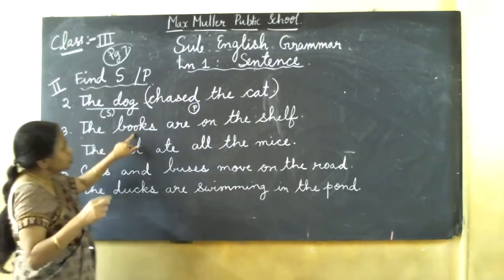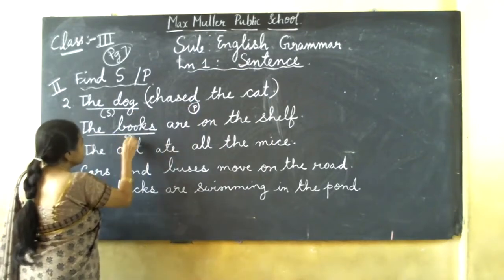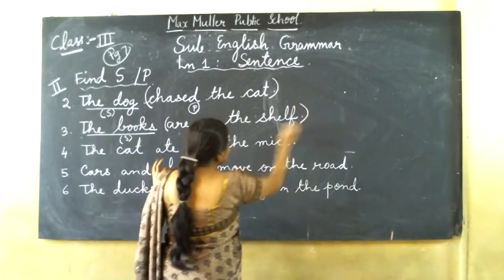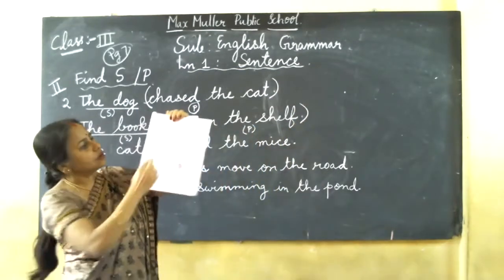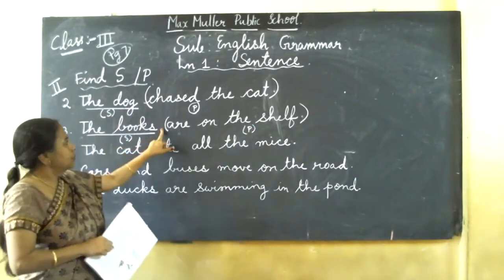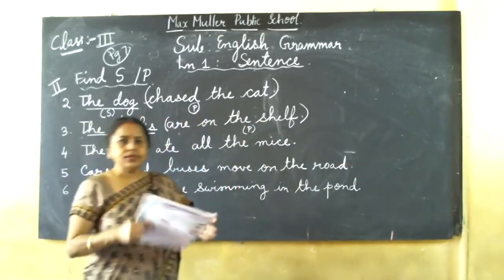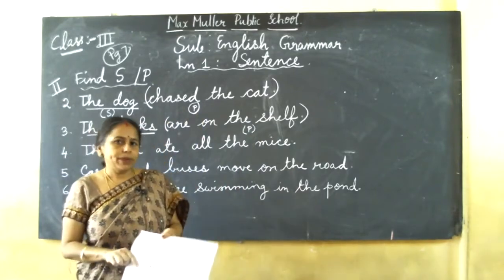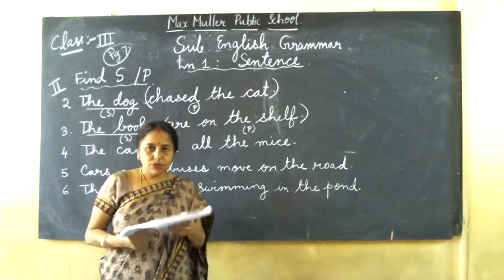Number 3, the books. This is the subject. You underline it, put one S. And the predicate is "are on the shelf." This is the predicate. In your book only, you do like this. The books, you underline; the other part remaining, you put in the bracket. And whenever I am doing an exercise, grammar book or textbook exercise, do it with me. Don't keep it pending. Today you are sitting, sit with the grammar book and do along with me.